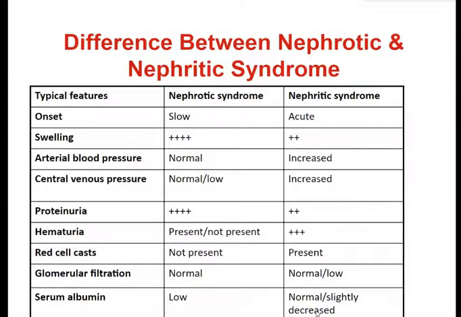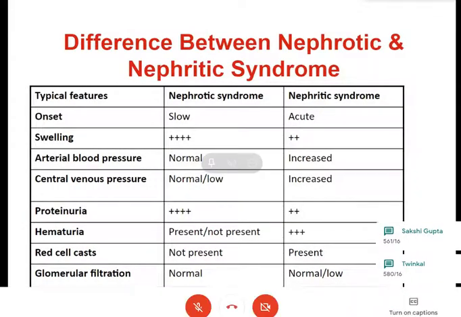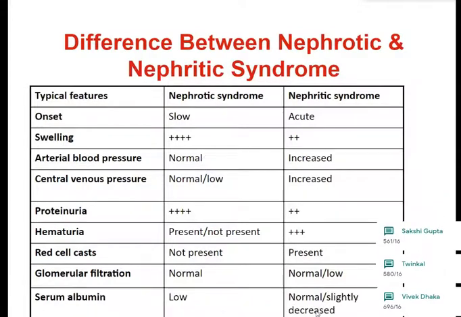Blood pressure, most of the time is normal in nephrotic syndrome, whereas most of the time it is increased in patients with nephritic syndrome. CVP is normal or low in nephrotic syndrome, whereas CVP will be increased in nephritic syndrome, as part of salt and water retention.